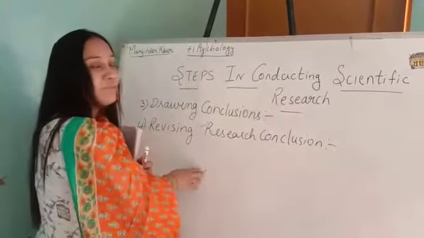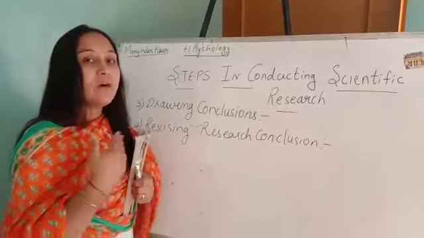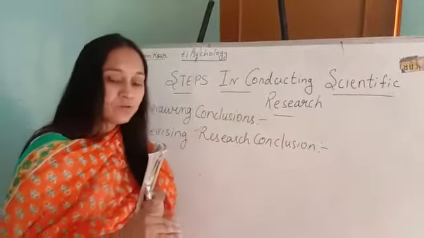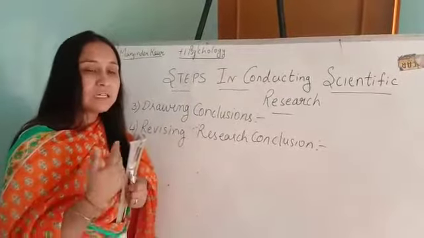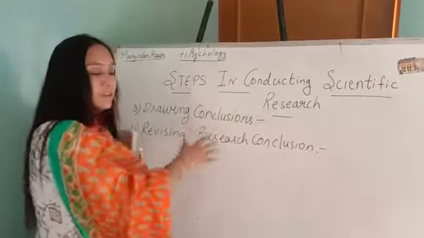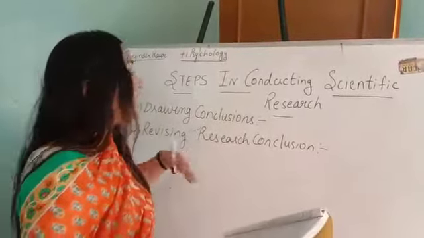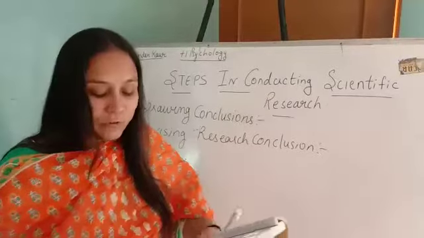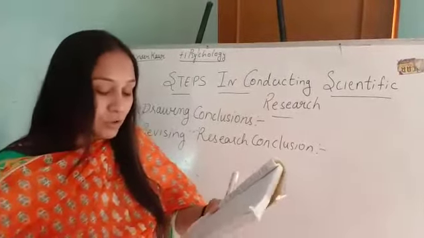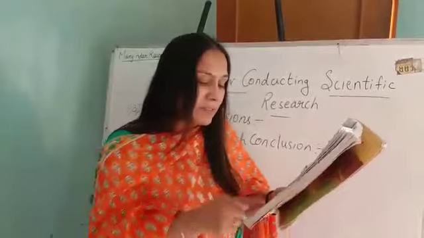If the hypothesis comes out false, then again we have to revise the statement, revise the data collection. We have to revise the conclusion so that it comes true. So that is revising research conclusion. We have to revise certain research conclusions. A very good example is given in your book.